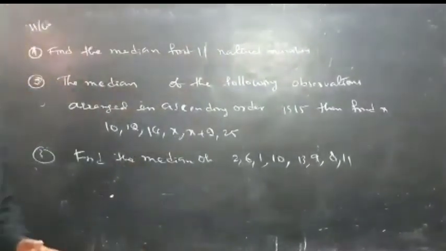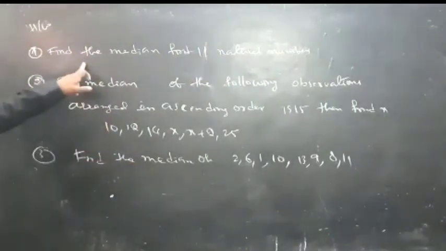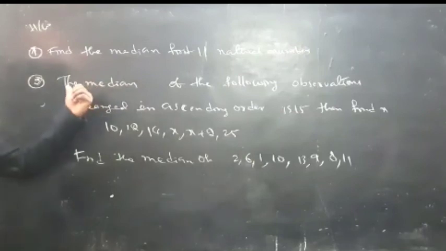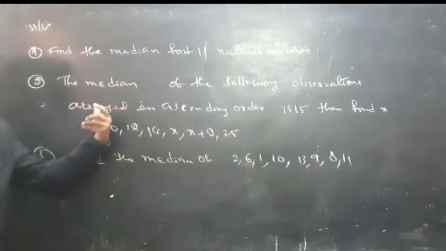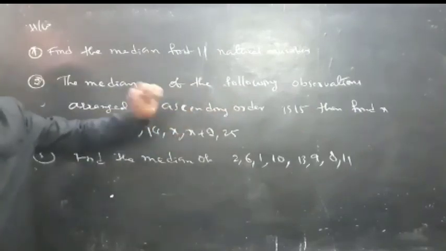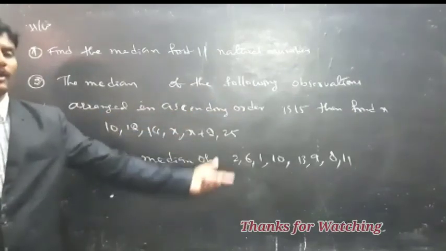So these are the questions. Here is your homework. Find the median of the first 11 natural numbers. Find the median of the following. The median of the following observations arranged in ascending order is 15. Then find the value of x. Find the median of the following observations.